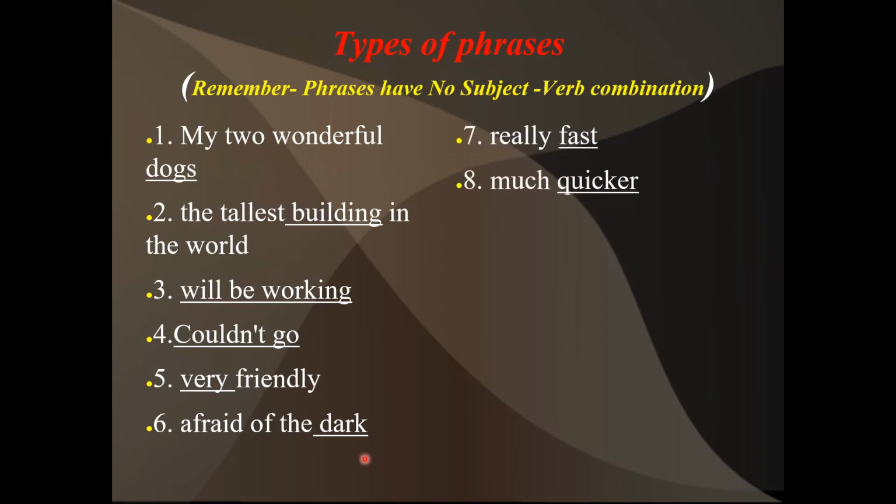Now, "really fast" and "much quicker." What are these two underlined words? Yes, these are adverbs. Really is telling about fast, much is telling about quicker. So these are adverbial phrases. Now next, "near the school" and "on the 29th." What are these last two? The last two are prepositional phrases.